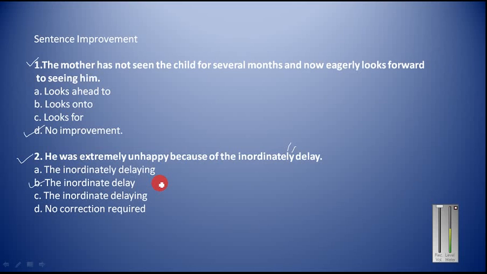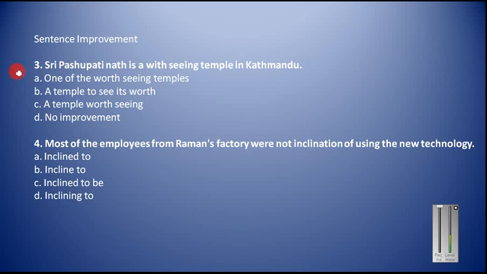So now let us look at the next part of this video tutorial. This is question number 3. Sri Pasupatinath is a worth seeing temple in Kathmandu. Just see here, this worth is always followed by the ing form of the verb. So this is correct, and this worth should follow a noun. A temple worth seeing. In the same way, you can say a book worth reading, a movie worth watching. So this is how the word worth is used, and worth and worthwhile both are followed by the ing form of the verb. So this C will be your answer here.